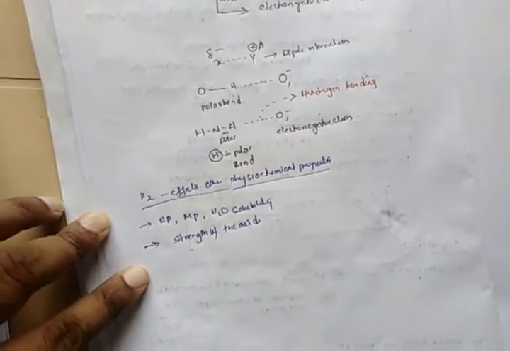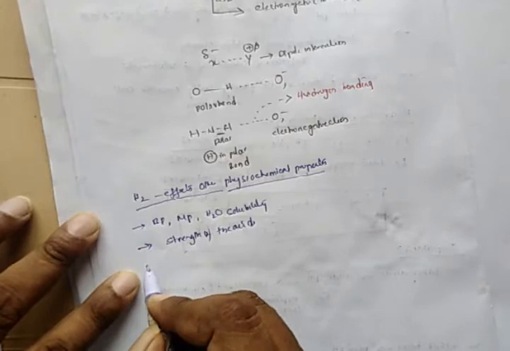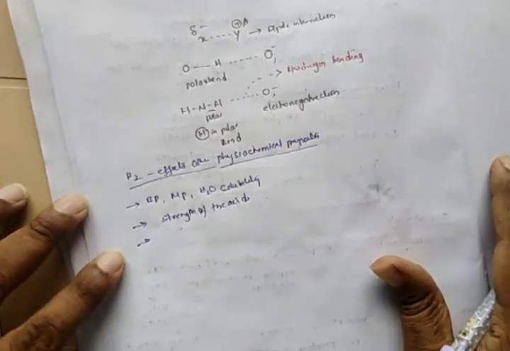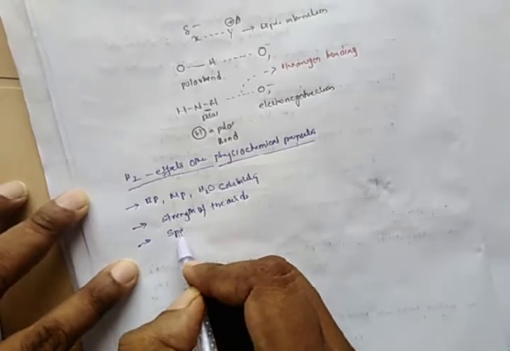Hydrogen bonding also affects the strength of acids, and also affects spectroscopic properties.